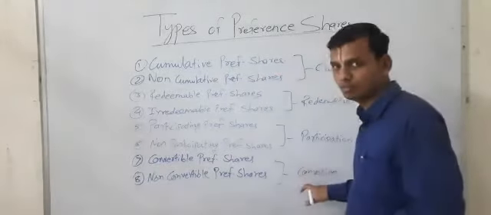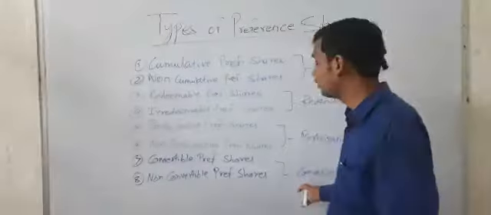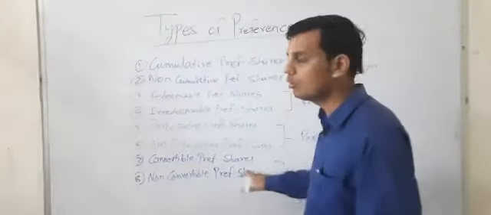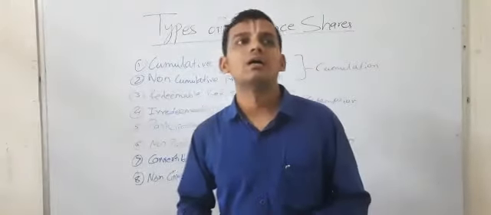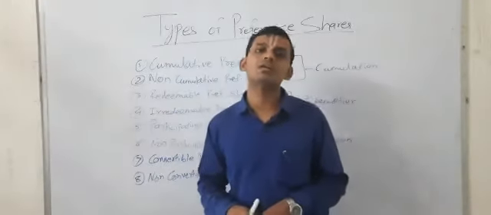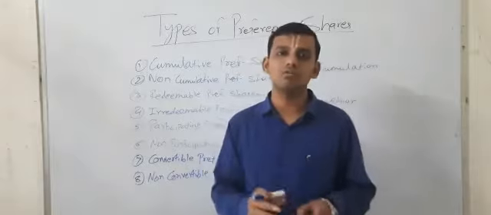Next, the last one, the fourth type, is on the basis of conversion. First one is convertible preference shares. Usually a share is not convertible into any other kind of security.